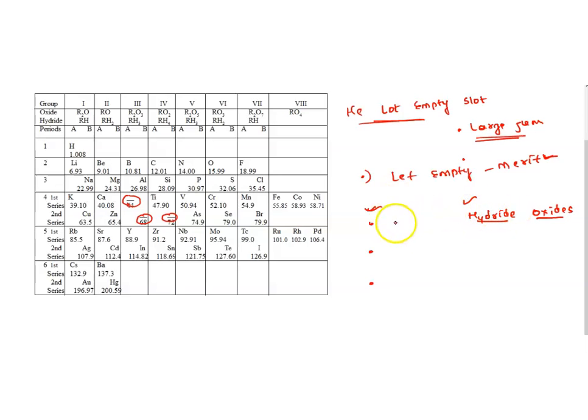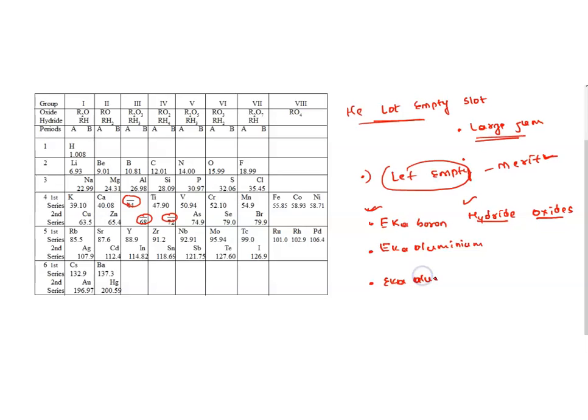Definitely they lie below like this. So for them, these are the three names he has given in order to give a definition for his empty slots: Eka boron, Eka aluminium, and Eka silicon.